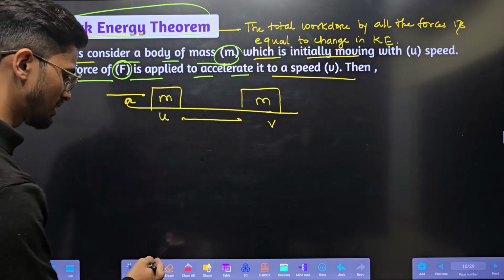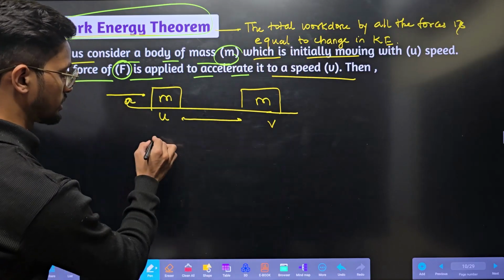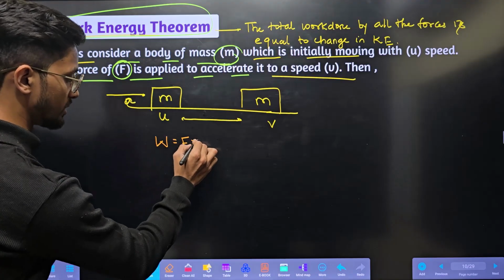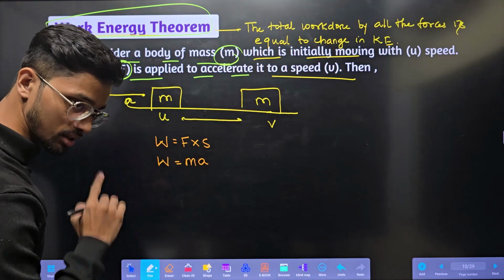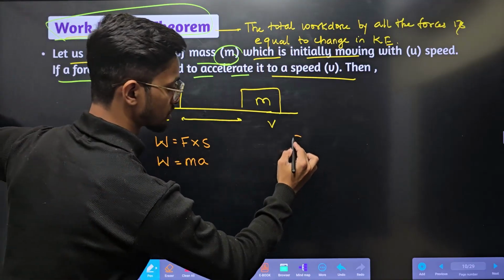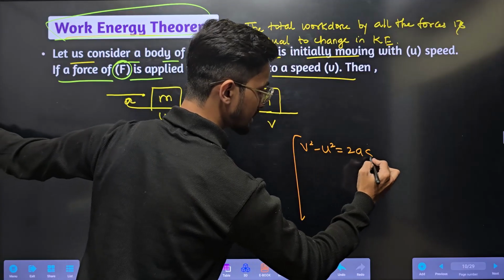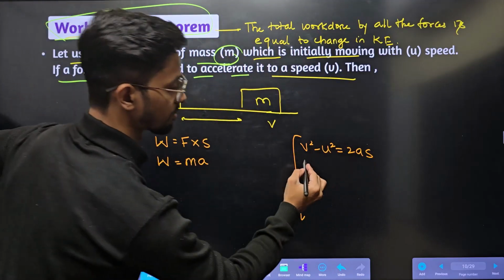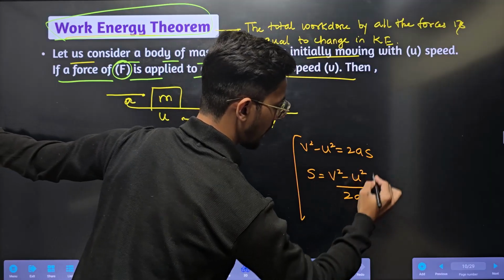Then what happens? Simply we'll calculate it now. What will be the work done here? Work done is force into displacement. So work done will be, what is force? Force is mass into acceleration, into displacement. So we'll calculate it here. v square minus u square is equal to 2as. We know this. So from here s will be equal to v square minus u square by 2a.